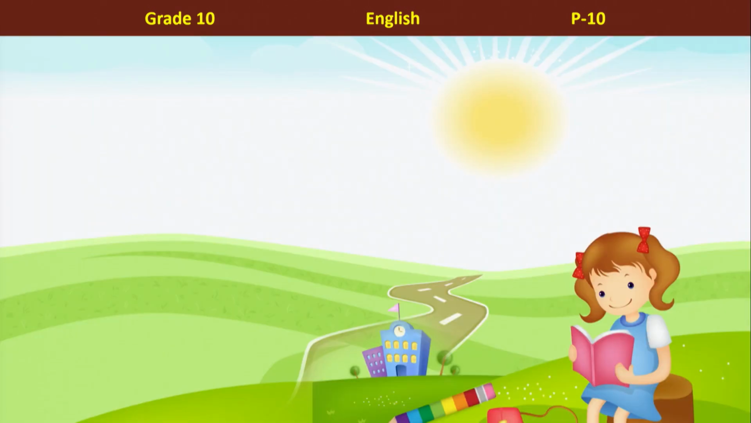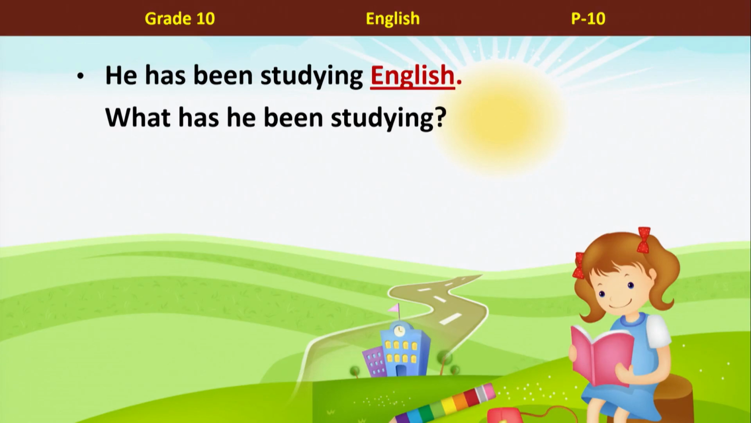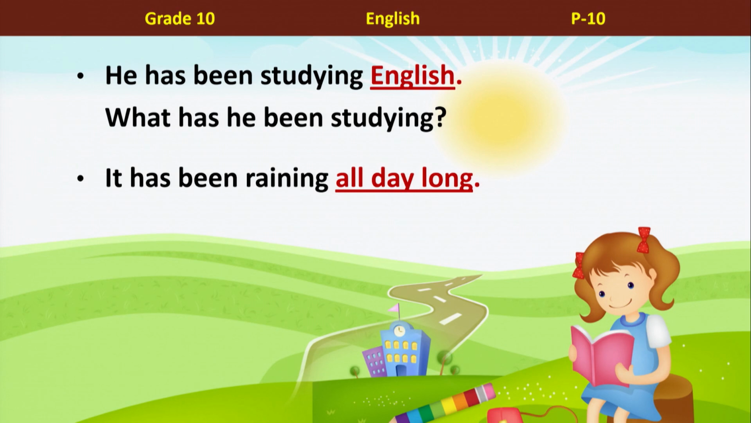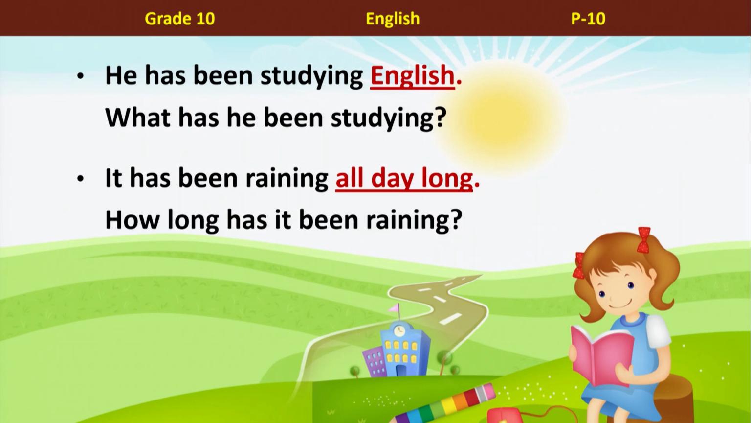Well, you see me here clearly, not hiding here. He has been studying English. How about the question here? What has he been studying? It has been raining all day long. How long has it been raining?